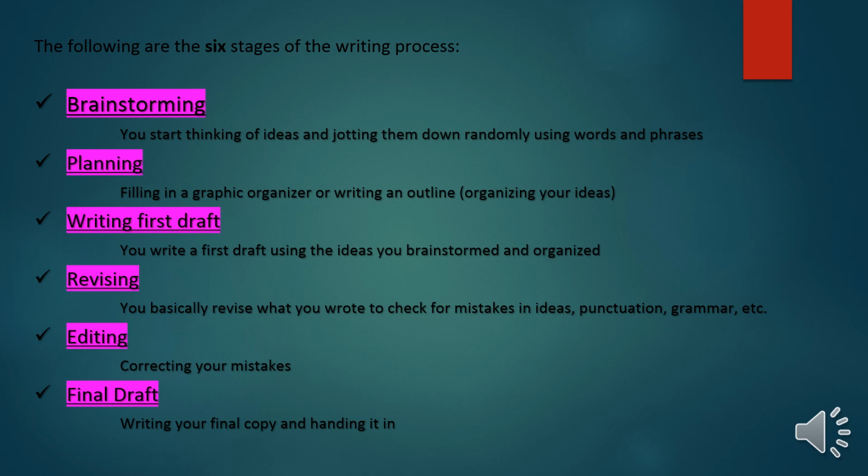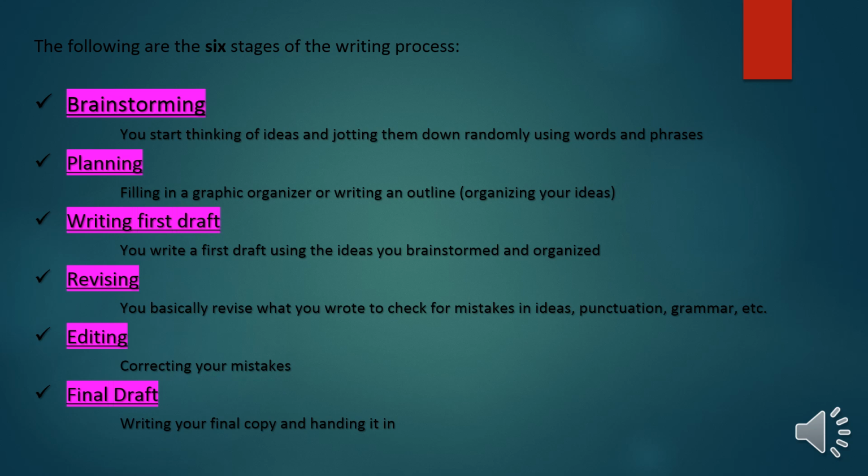Let's now start with the 6 stages of the writing process. We said that we start with brainstorming, which is thinking about ideas and jotting them down randomly using words and phrases. This is what we mean by brainstorming. It can happen through discussion, through open book, through watching a certain video, through searching the internet, and so on. Then we start planning. The planning is usually filling in a graphic organizer or an outline, like a cause and effect chart, a story map, compare and contrast, the Venn diagram, or an outline.